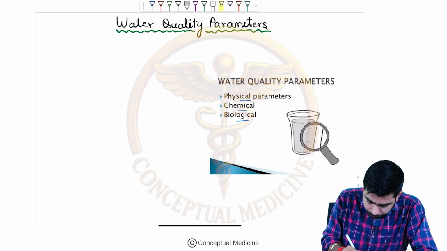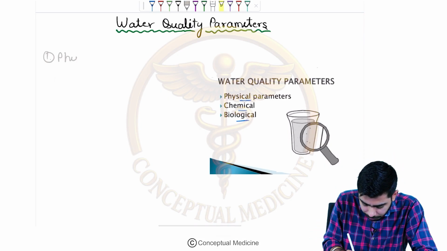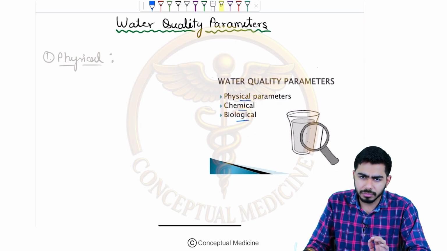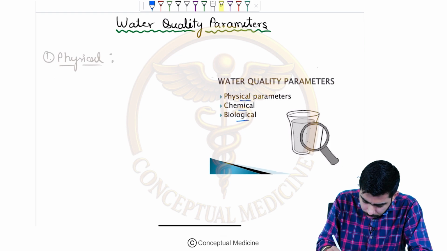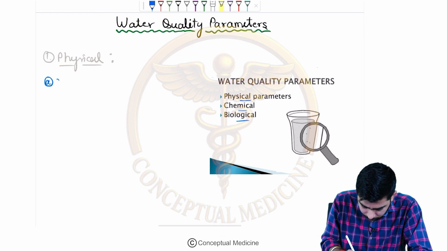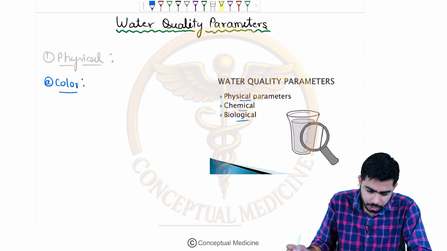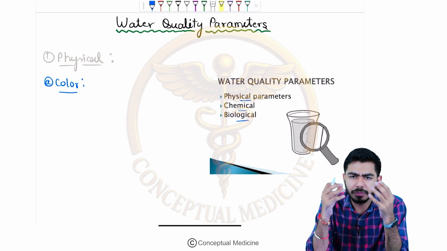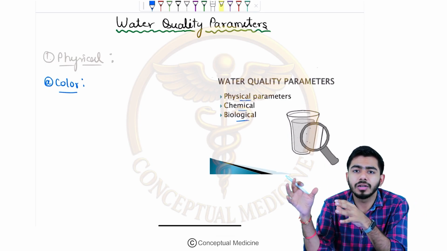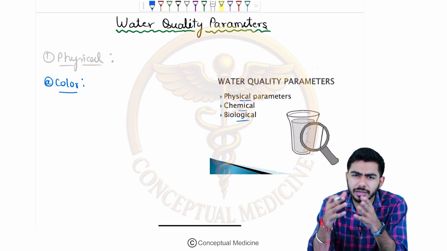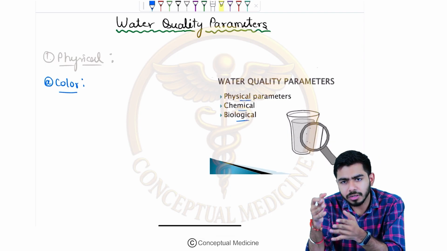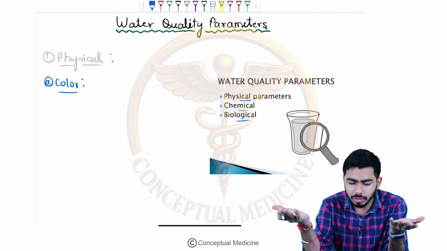So now let me take over to the very first one, that is the physical parameter. In the physical parameter, we shall talk about many factors, but the very important ones I'm discussing over here. We shall talk about the color of the water, obviously. So what about the color of the water, guys? The color of the water should not have some kind of impurity. It should not have some kind of color. Usually it is transparent, so basically you can see through the water. If it has some kind of color, then obviously it is already infected.